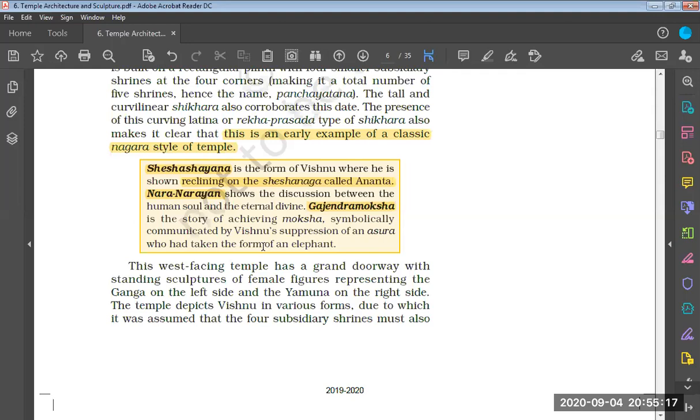Asura means a rakshasa. Gajendra means an elephant, and moksha means that here Vishnu helped that Gajendra, the elephant, achieve salvation. So Shesh Shayana we understood, Nar Narayan we understood, and Gajendra Moksha also we understood.